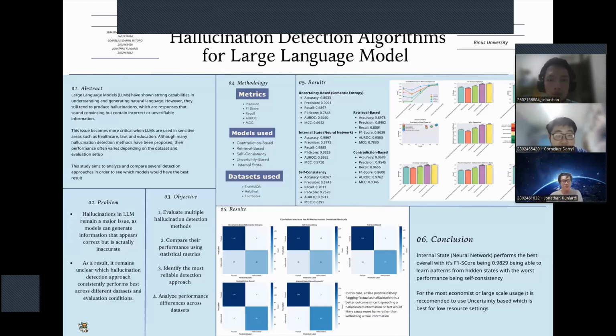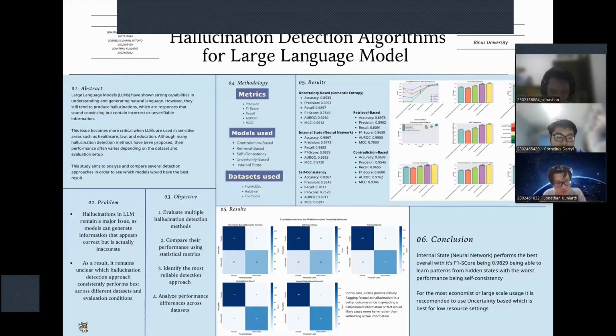Alright, so next is the objective. First, our objective is to evaluate multiple hallucination detection methods. This way we can detect hallucination for different purposes on different AIs. And the second, we compare the performance using statistical metrics. So we compare each metric on each AI, so we can tell which one has hallucination and which one has no hallucination. And the third is to identify the most reliable detection option. So we can find the most reliable AI, and we can find the most reliable detection method that we can use to find the hallucination in the AI itself.